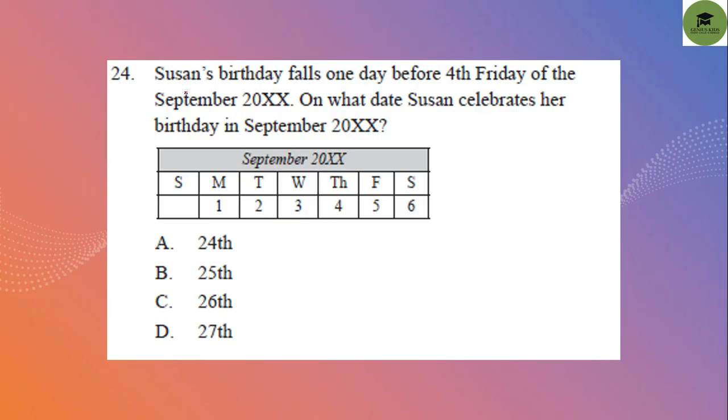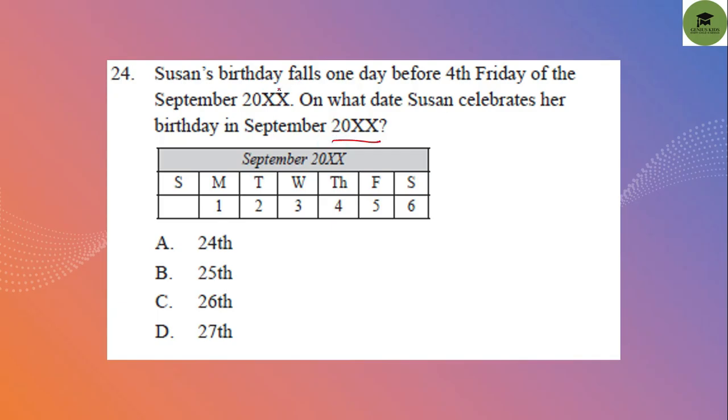Question 24. Shushan's birthday falls one day before the 4th Friday of September 2086. On what date does Shushan celebrate her birthday in September 2086?